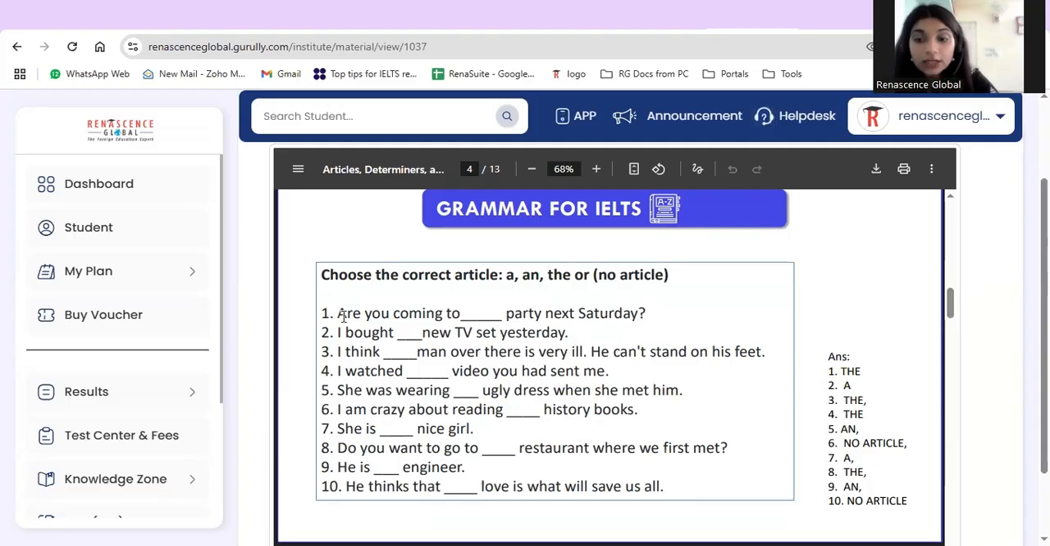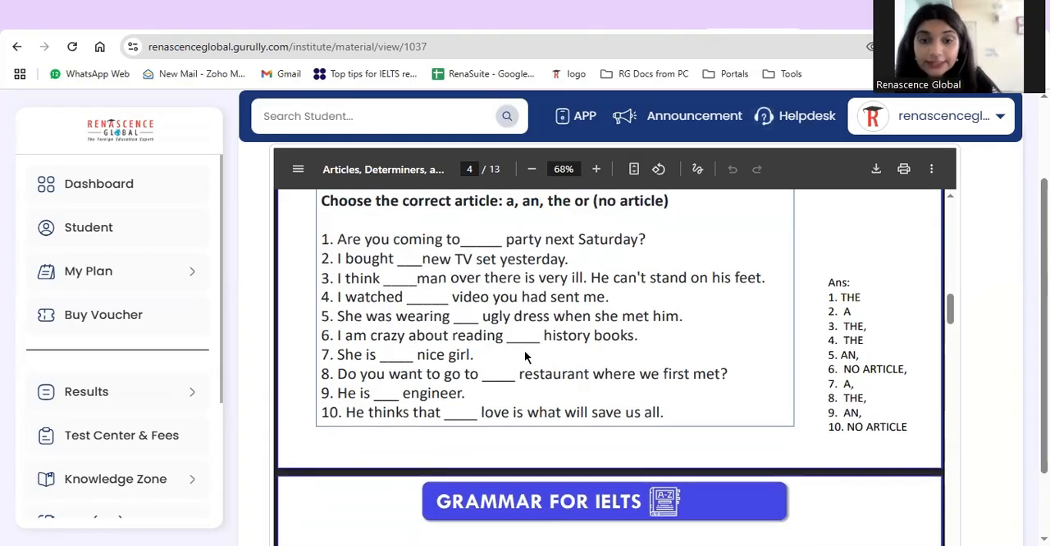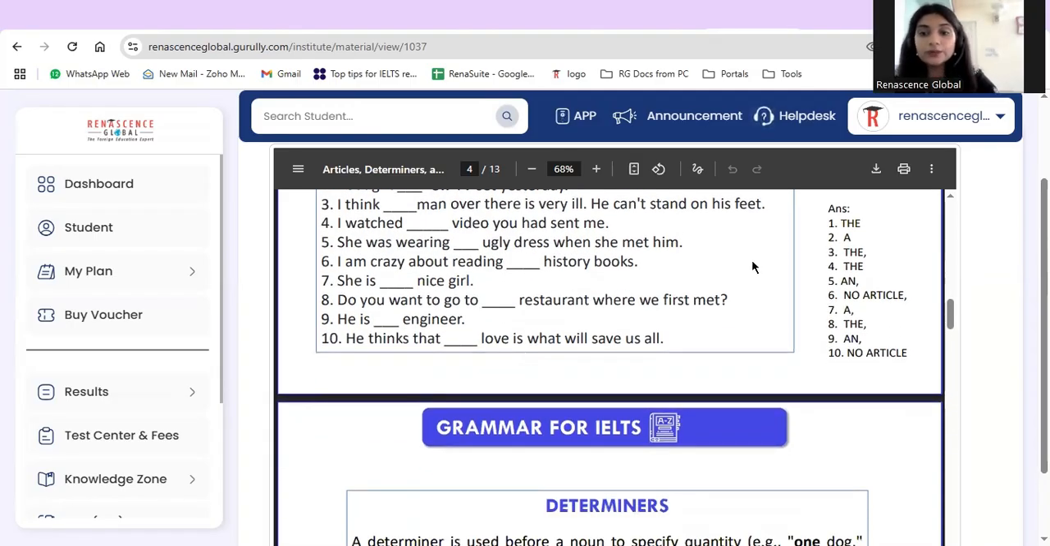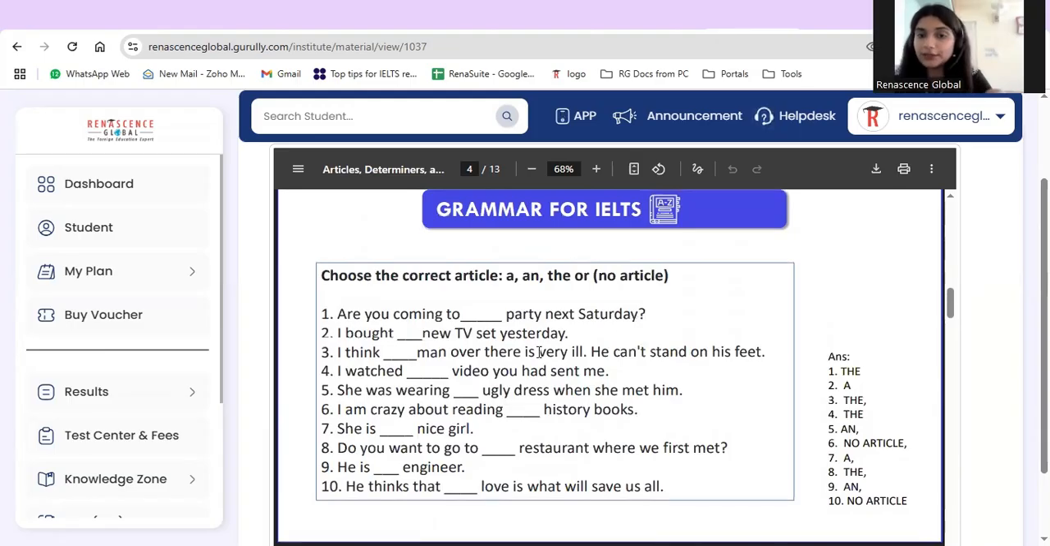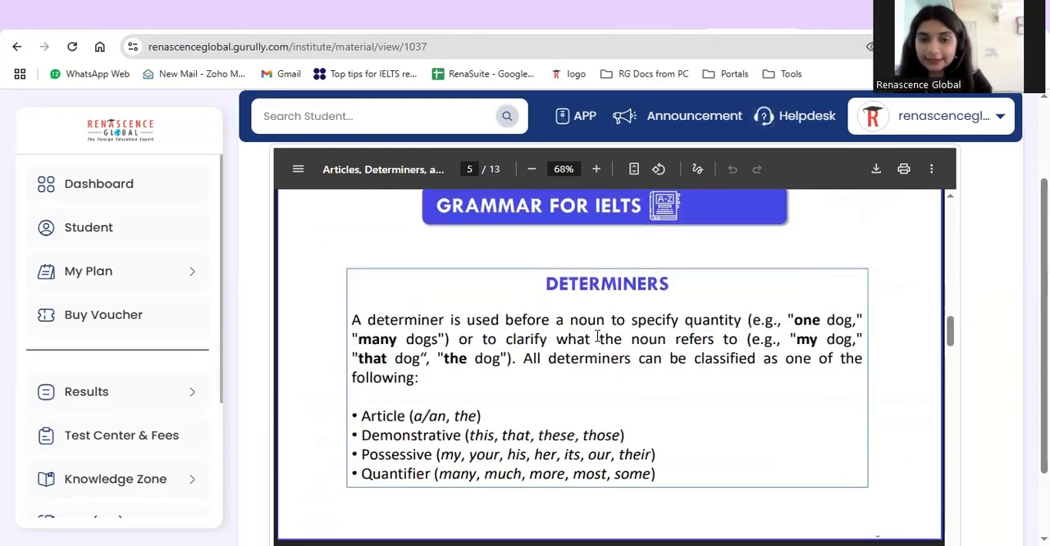I bought a new TV set yesterday. Why a? Because new TV set, and n is a consonant. I think a man over there is very ill. So this is how we use the rest of the articles and perform this exercise correctly.